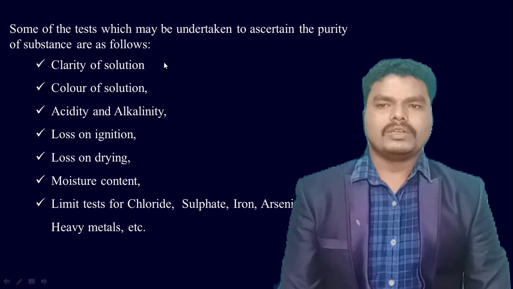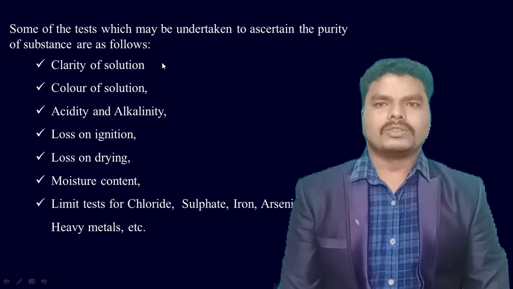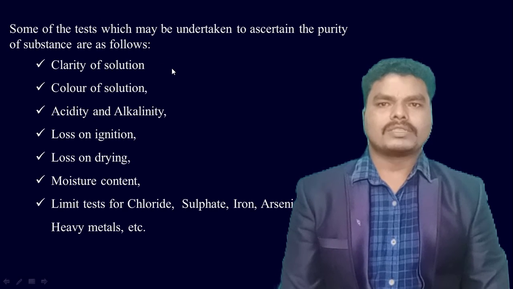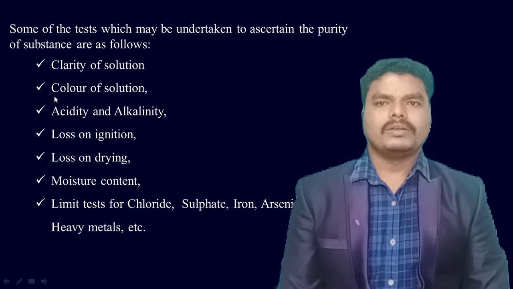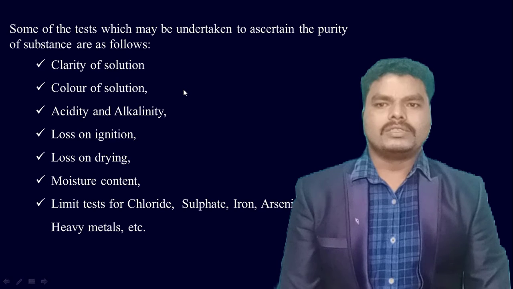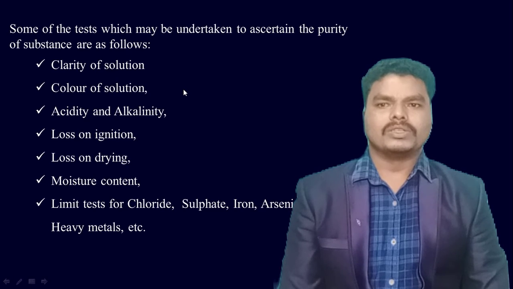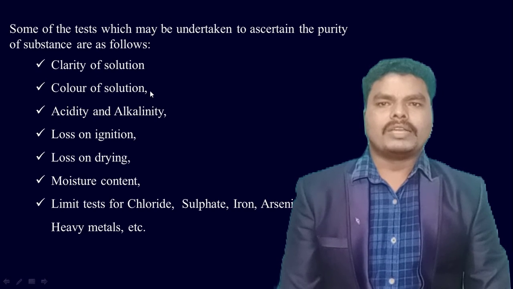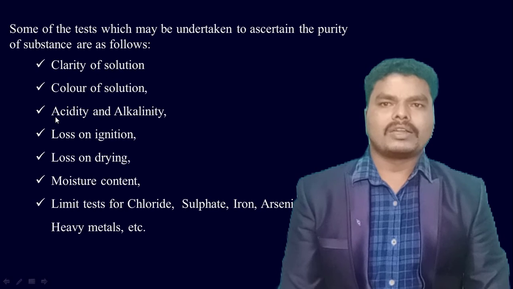Clarity of the solution. In this test, we can check the clarity of the solution by placing it against a black background and a white background. In the case of clear solutions, we check the clarity against the black background, and in the case of colored solutions, we check the clarity against the white background. In the test for color of the solution, we check whether there is any change in the color of a particular solution. Some substances have a characteristic color, and we check whether the characteristic color is changed during preparation or storage.